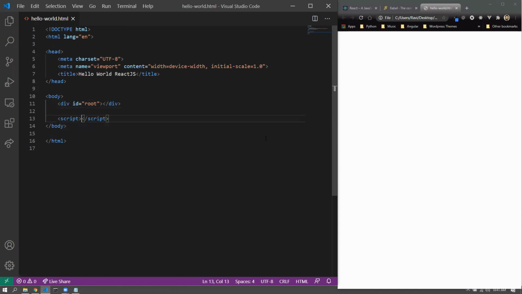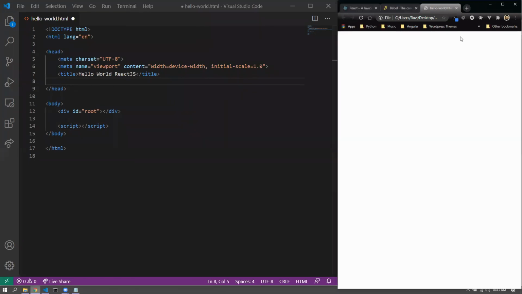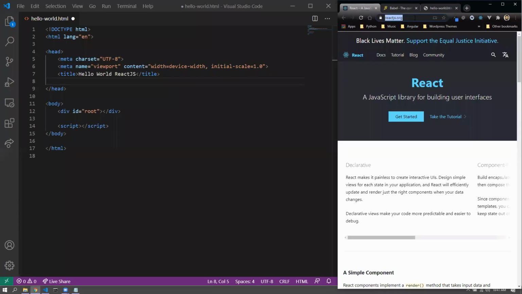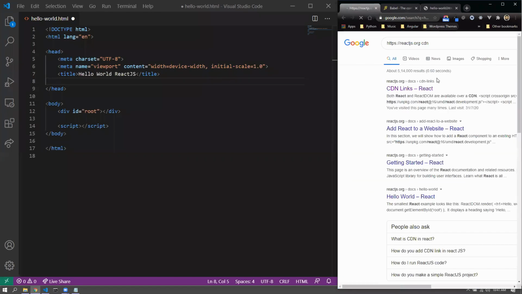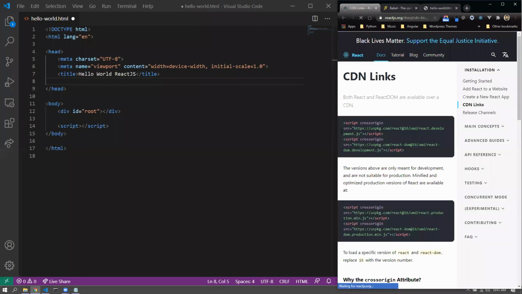We'll write some script in there, but before going for the scripting itself, we would like to add the dependencies. So obviously this is a React.js program, right? So we would have the dependency which is React. So I can just go for React.js CDN, and I think I should get some official CDNs. All right, and then you can see that there are two CDN libraries. One is react.development and one is react-dom.development. If it is production, then react.production, react-dom.production. All right, so first of all, I'll copy them.